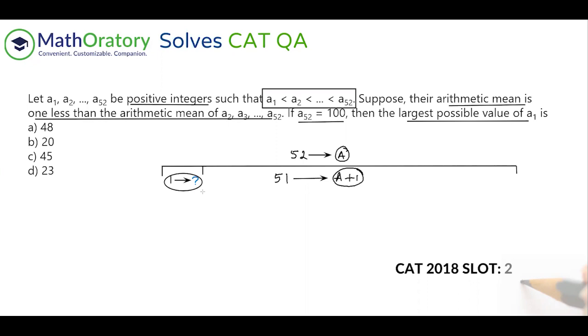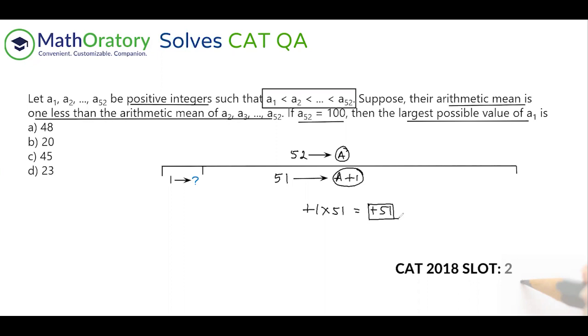So this 52 and this 1 indicate the number of values that we have. Let us work with the offset. Here the deviation, from A to A plus 1, is plus 1, right? This deviation of plus 1 is going to work for 51 numbers. So effectively, the net deviation on this side is plus 1 into 51, which is plus 51. So this is something we can determine very quickly.